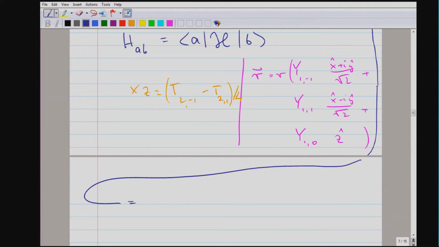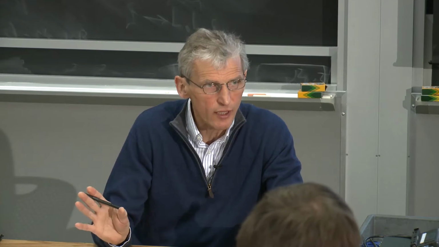and rewrite it using the Wigner-Eckart theorem into a form which allows us to immediately formulate selection rules. So n and n prime are the quantum numbers of the state except for angular momentum.